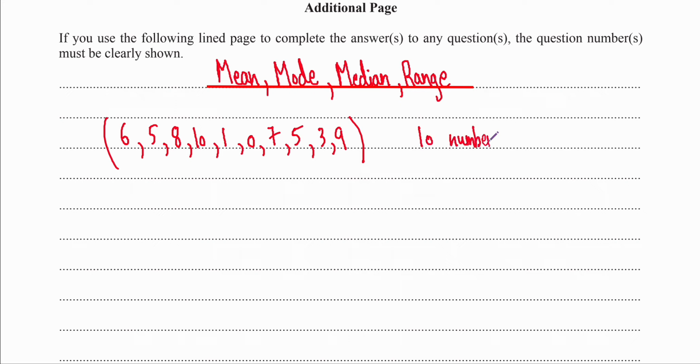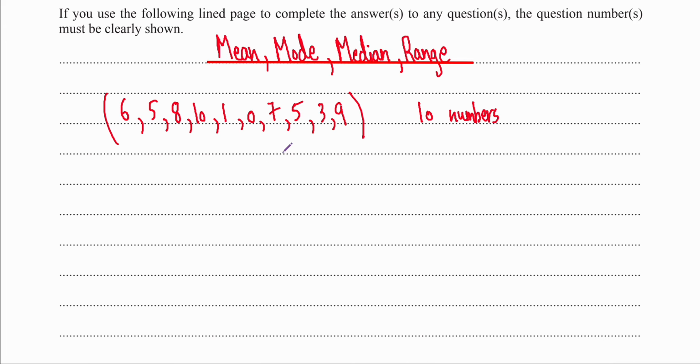Now, me just giving you the numbers like this doesn't really tell me anything about how this class has performed, right? I know some people did really badly and some, like 10 and 9 and 8, did really well, but I want numbers that can help me quantify what's been happening. By quantify I mean I want actual numbers that tell me what is really happening in this class. Is the teacher doing well? Is the teacher struggling to teach? So now we're going to look at these 4 different things. We're going to start with mode.